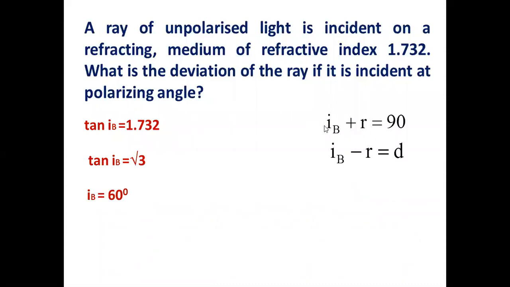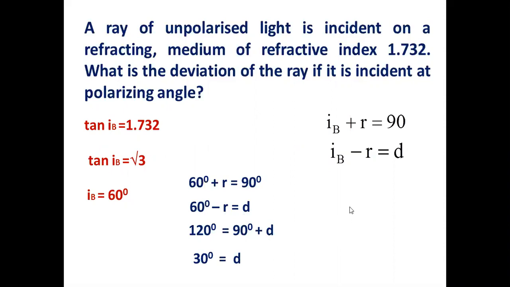Substitute it here. 60 plus R is equal to 90. One equation. 60 minus R is equal to D. Add it. R flies off. Only D will remain. 120, R minus R is 0, 90 plus D. So you bring this 90 here. D is 30. Finished. Right?